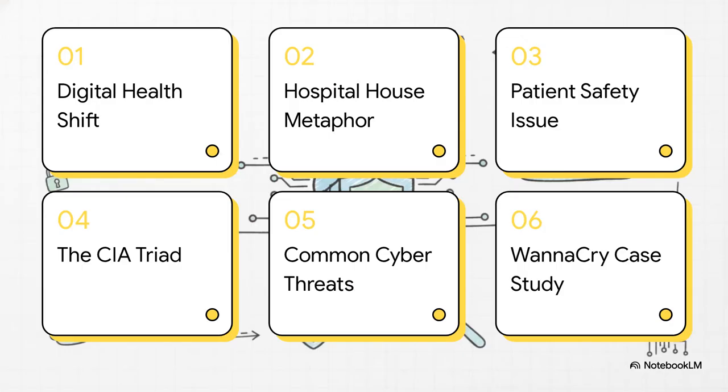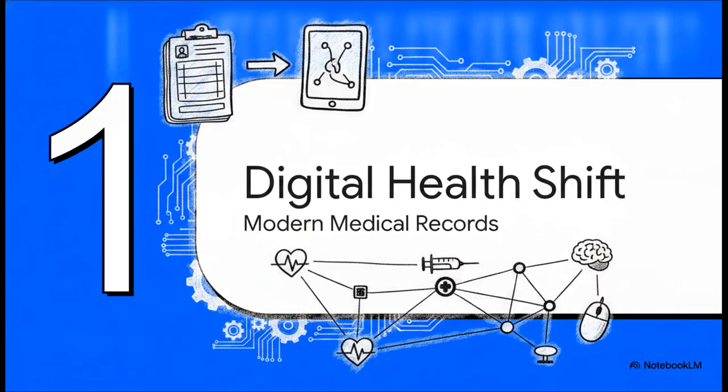To get us there, here's our game plan for today. We'll start with the digital health shift, then we'll use a hospital house metaphor to ground things. After that, we'll look at why this is a patient safety issue, break down the CIA triad, cover common healthcare cyber threats, and finally, look at the devastating WannaCry case study. All right, let's dive right into our first topic, the digital health shift and the move to modern medical records.